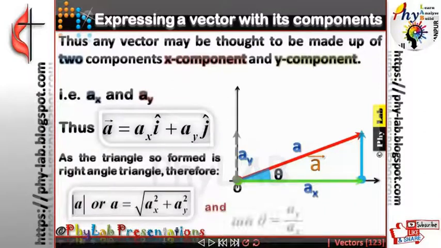The magnitude is under root of AX square plus AY square, and tan theta is then AY upon AX. Perpendicular upon base. Is that clear? So this was about the introduction to the vectors and resolution of vectors. We will see more in the second lecture, triangle law of vector addition, etc.